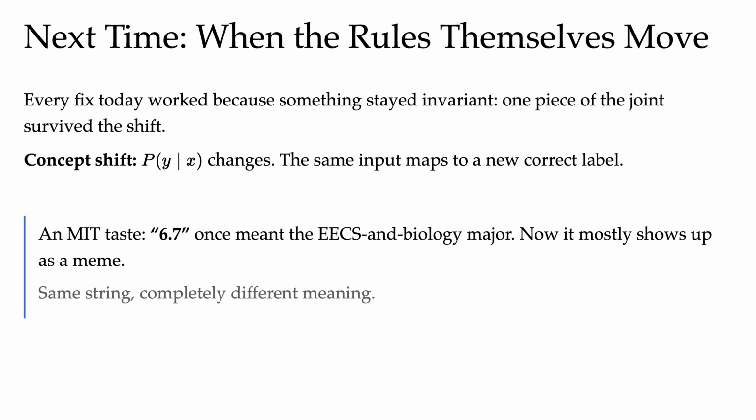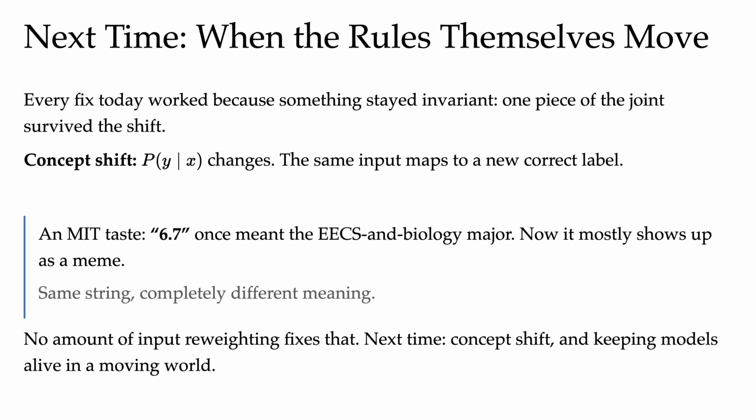And here's a quick MIT-flavored taste of it. 6-7, those 2 digits. In the MIT context, that used to mean the EECS and biology blended major. And if we trained a language model on old MIT forums or mailing lists, that model would have learned that pattern, that mapping. But these days, 6-7 mostly shows up as a meme, so even though it's the same string, it carries a completely different meaning now.